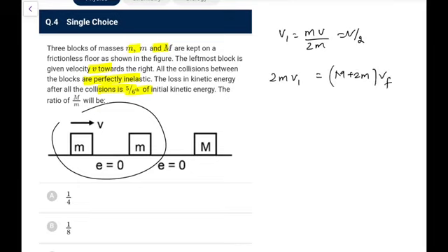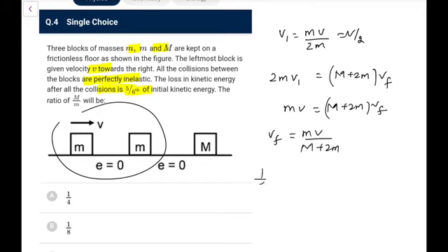You can directly write that mv also, because momentum remains conserved in everyone. So whatever comes out, that mv, no point in writing again. So mv is (m plus 2m) into v final. So v final you have as mv upon (m plus 2m).